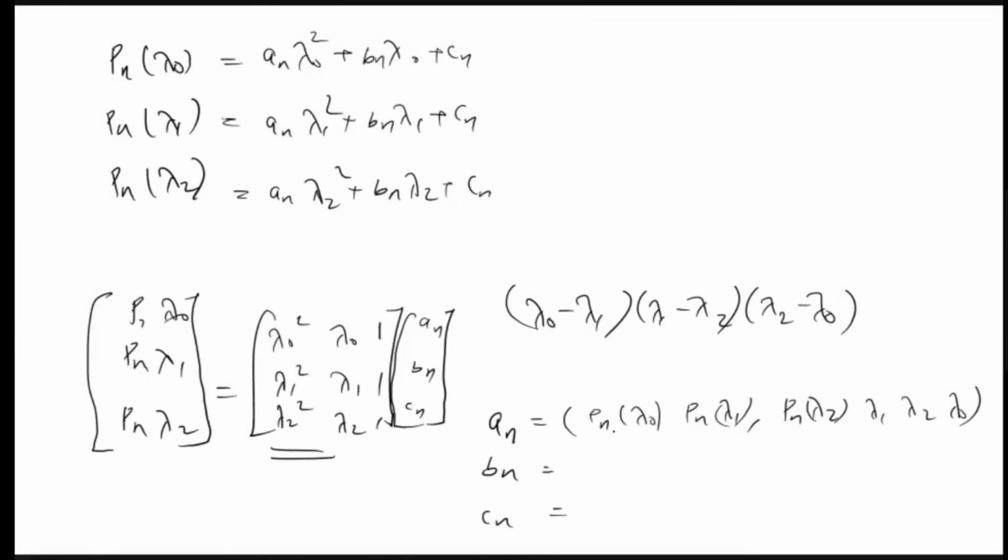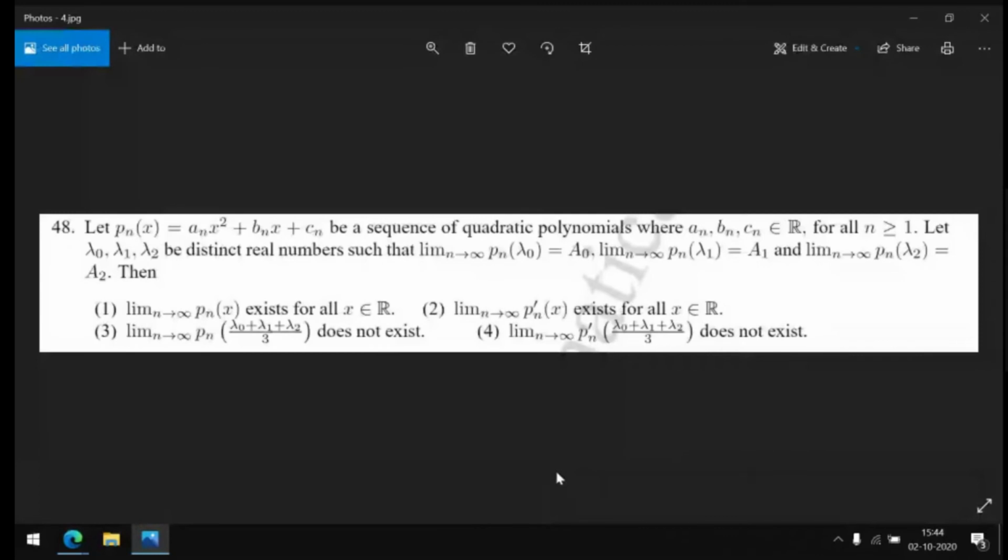Now we are given that Pn lambda naught is convergent, Pn lambda 1 is convergent, Pn lambda 2 is convergent. So an will also be convergent, bn will also converge, cn will also converge. So an will converge to some a, bn will converge to some b, cn will converge to some c. Then our problem is done.